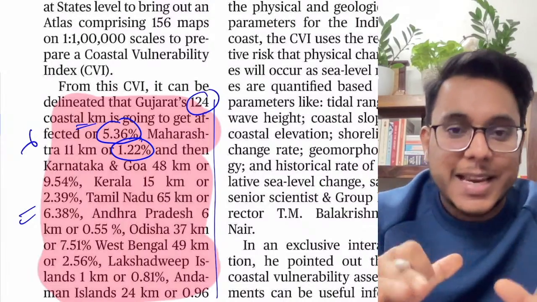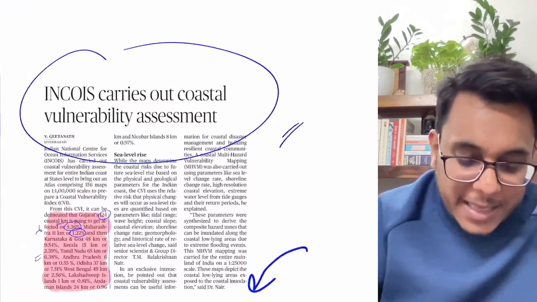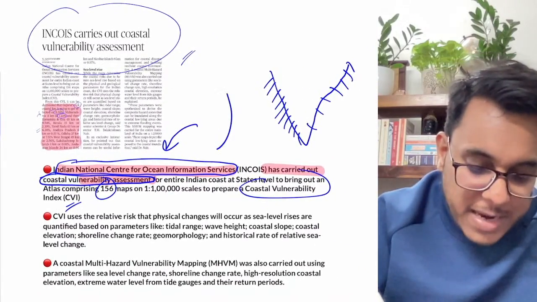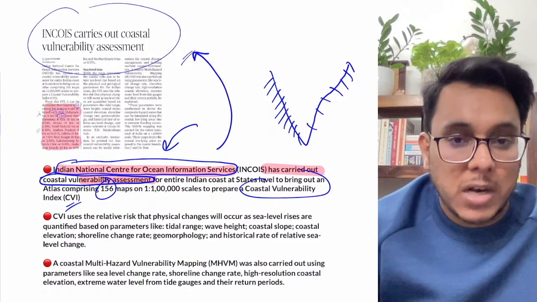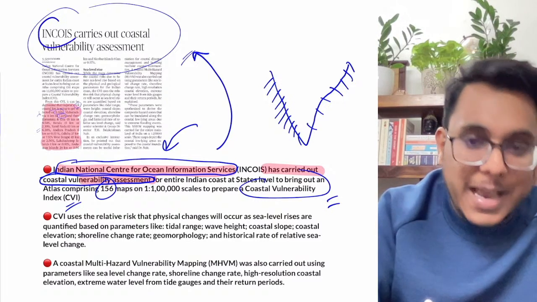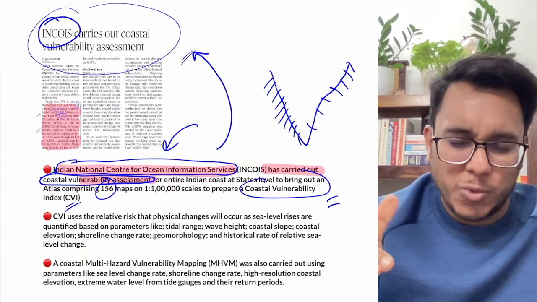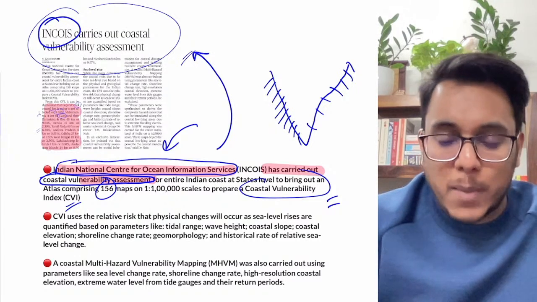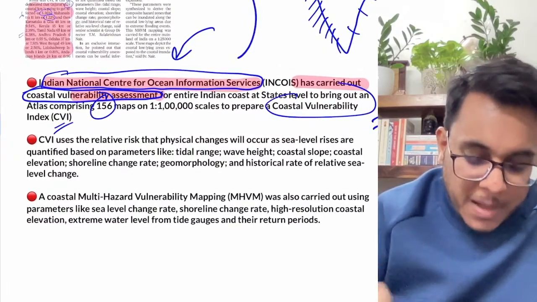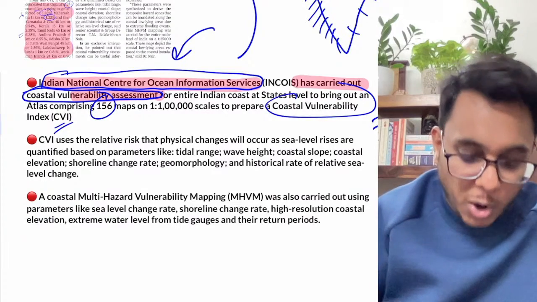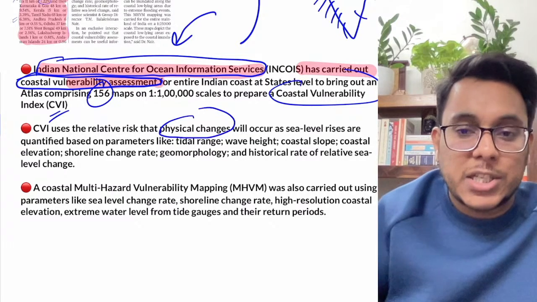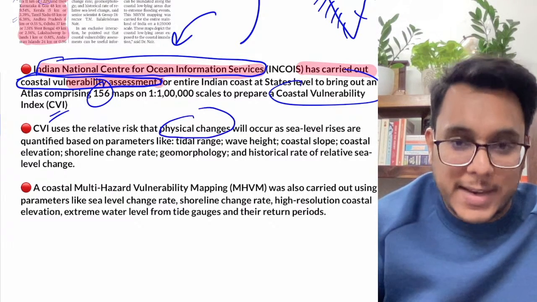Okay, just that. And if we are writing anything on how climate change and sea level rise are impacting, then we can use the reference of the coastal vulnerability index released by INCOIS. You can use it as a reference, or if you can remember one or two data points, well and good, but please don't sweat too much over that. This coastal vulnerability index sees what the relative risk will be, and what physical changes will occur as the sea level rises.